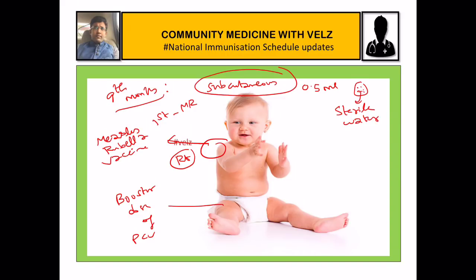If the measles is missed at the 9th month, it can be given till 5 years of age. After 5 years, since the disease incidence also goes down, this vaccine is not used. So this is all about the measles vaccine. It is usually given at 9 months or between 9 to 12 months. For uniformity, we are keeping it at the 9th month.